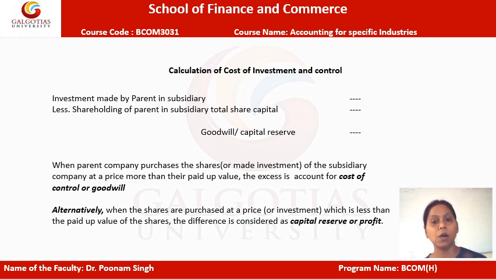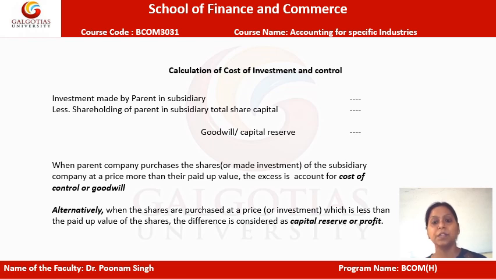So now in this case how do we calculate it? Firstly we will put the investment made by the parent company in the subsidiary. So if A company has made some investment, we will be putting that exact figure in the working note. Thereby in the subtraction we will put the shareholding of parent in the subsidiary's total share capital. So if the subsidiary company has some share capital, that will be reflected here and the amount will be shown here. Thereby we will be able to calculate either a goodwill or a capital reserve. So how do we figure out this thing? Either a goodwill or a capital reserve.